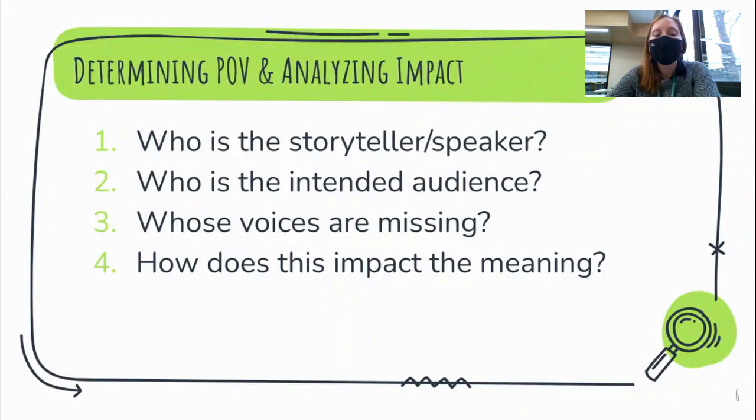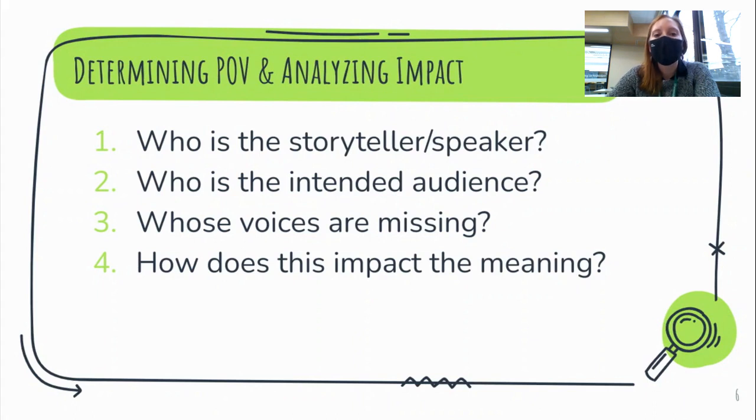Third, whose voices are missing? So who are we not hearing from? And fourth, how does this impact the meaning? And what four means is, how does the storyteller or the intended audience impact the meaning? So like, who's telling the story and who are they trying to speak to? But also, how does the voice that's missing impact the meaning?